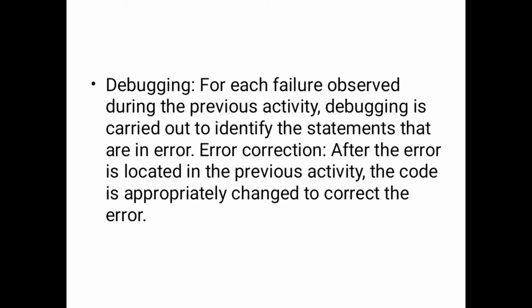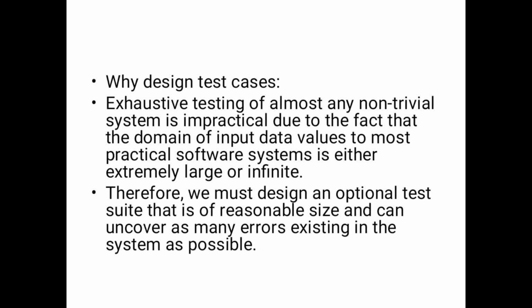This terminology we can call debugging, or error correction. After the error is located in the previous activity, the code is appropriately changed to correct the error. There are so many things to discuss in this platform. Debugging. Why design test cases?